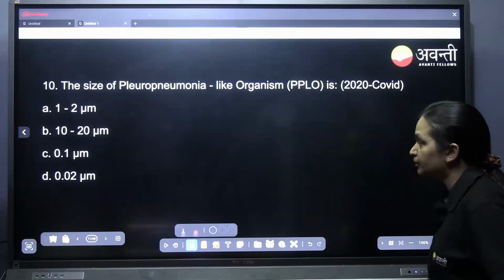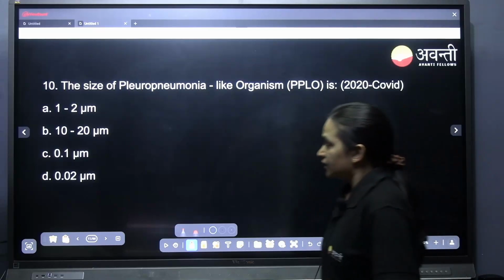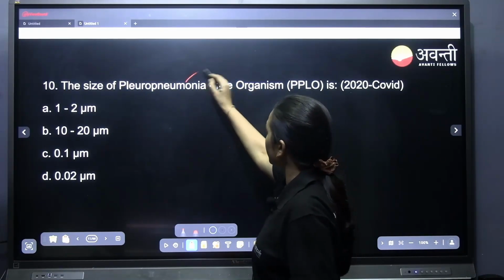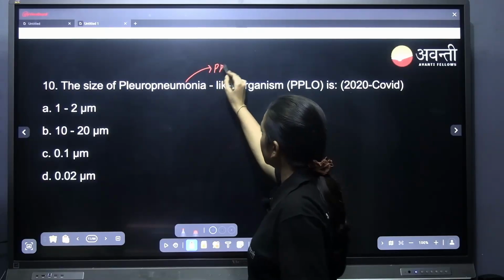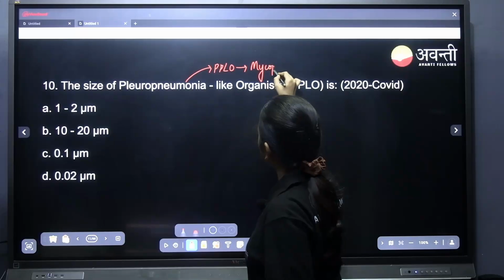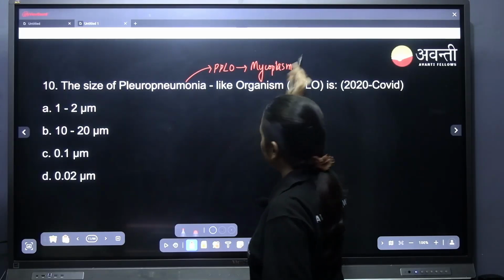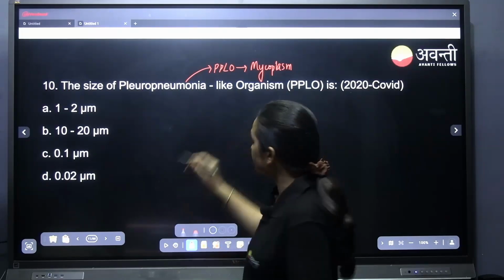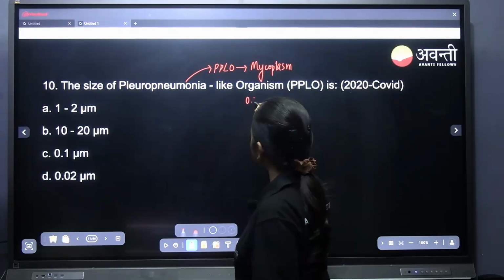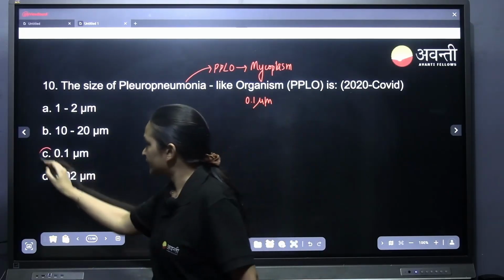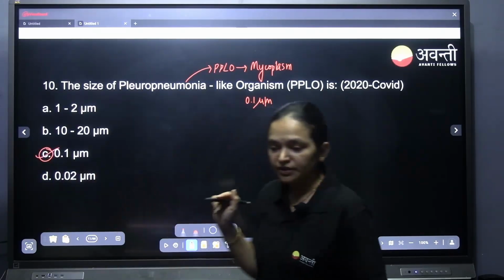The size of the PPLO. PPLO is a pleuropneumonia like organism. PPLO is a mycoplasma, right? Mycoplasma, option C. Just now we discussed, it is 0.1 micrometer. That is option C.